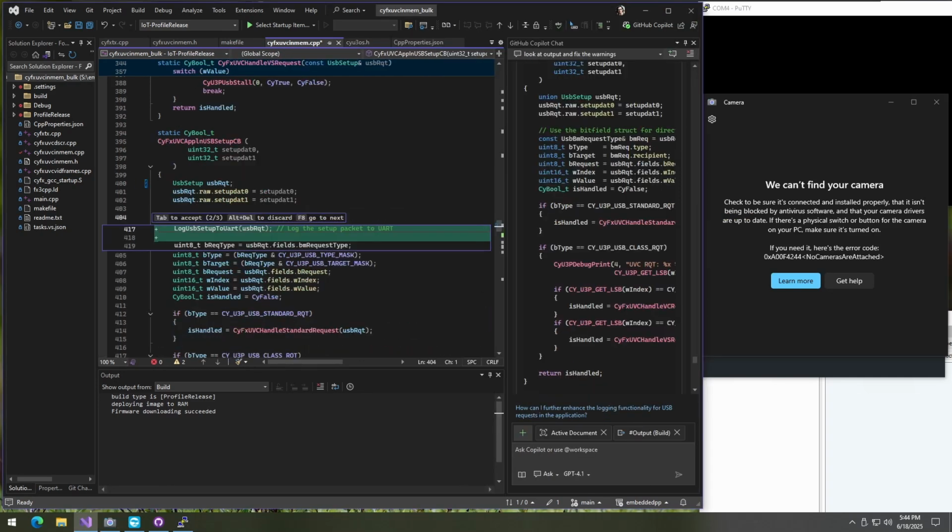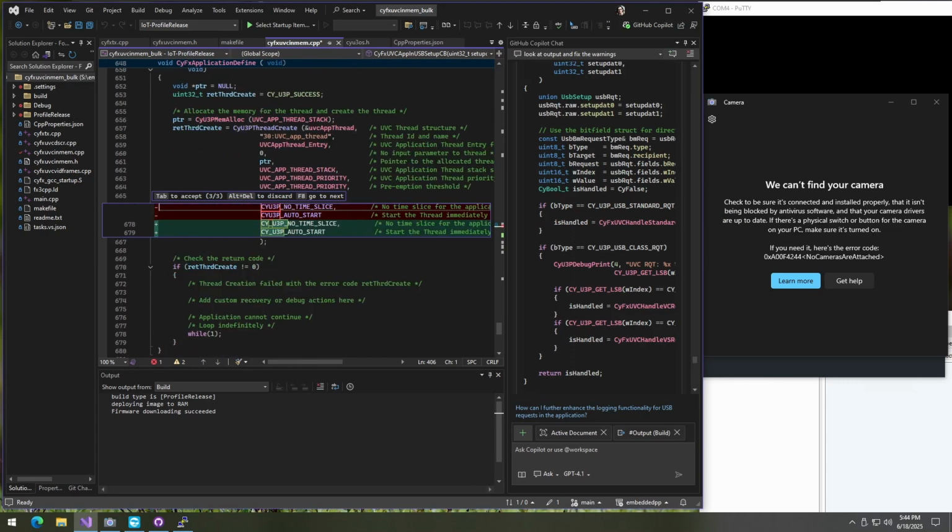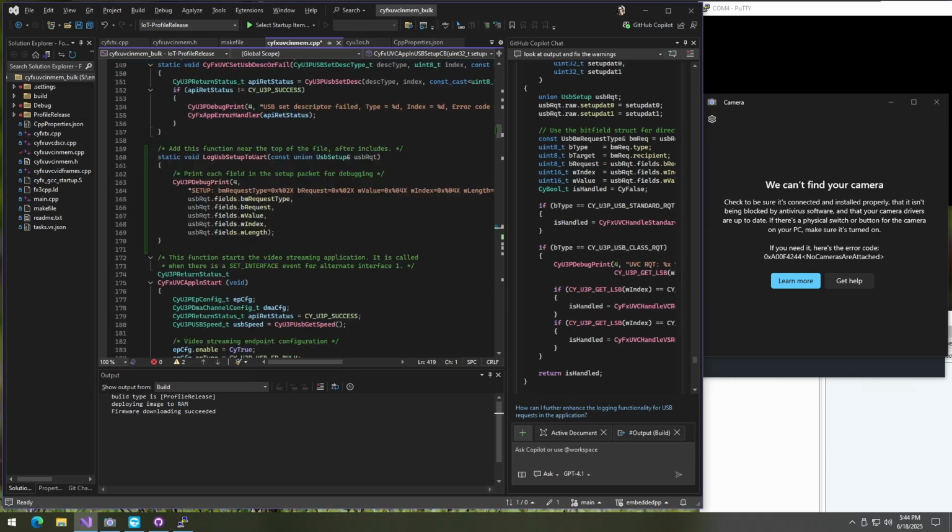So where are we at? We are here. Tab, I want to accept. Tab. This one I don't want to accept. Again, why does it do that? I don't want to change to put underscores in here. So Alt delete for this one and tab for here.